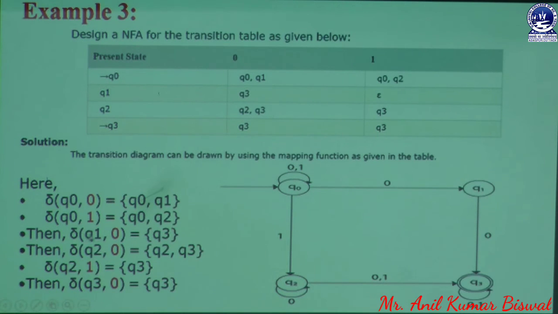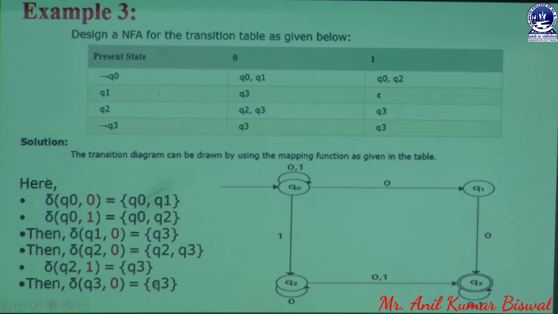Similarly, whenever the user puts 0 to the Q1 state, at that moment we can create Q3, and whenever the user puts 0 to the Q2 state, then we can create Q2 and Q3. Whenever the user puts a 1 to Q2, we can create a Q3. Similarly, we have another transition function here: at Q3, we can put 0, and at that moment we can create Q3.